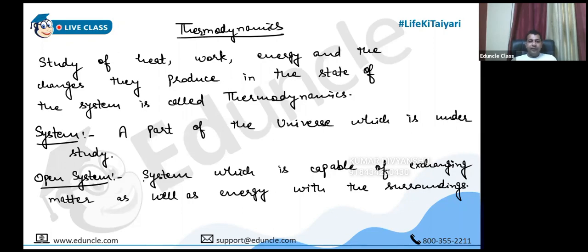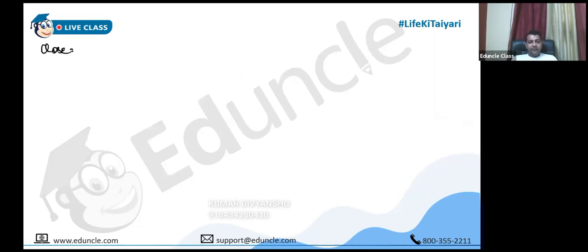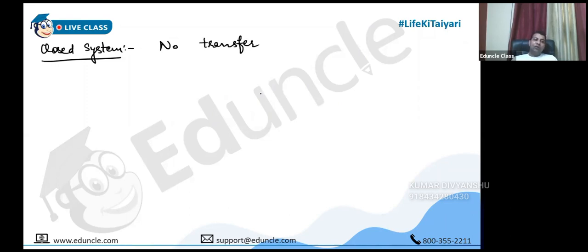And another kind of system is called closed system. In closed system, exchange of matter is not possible, but heat can come out or it can go inside. So heat can be exchanged in case of a closed system. For example, even if you cover a glass of lukewarm water with something, and you check the temperature of that glass of water after half an hour or 1 hour, you will see that the temperature of the water will be less as compared to earlier. So this signifies that heat is exchanged between the closed system and the surroundings.